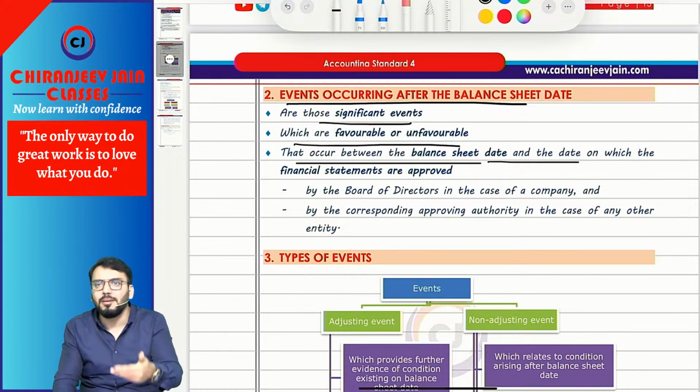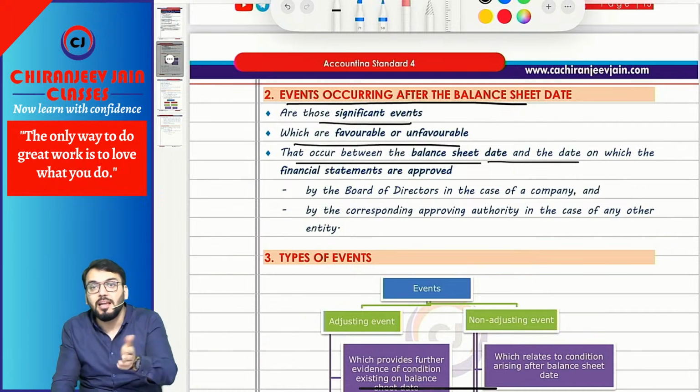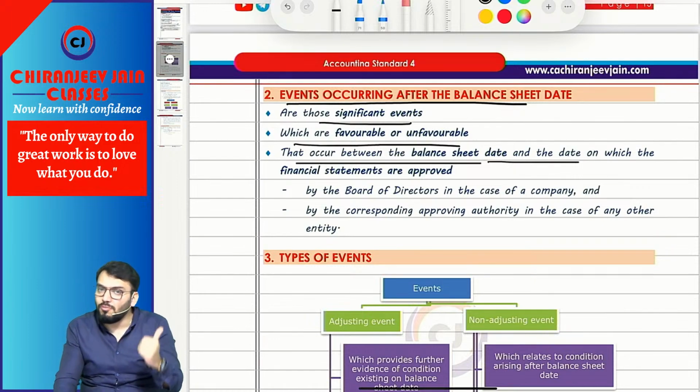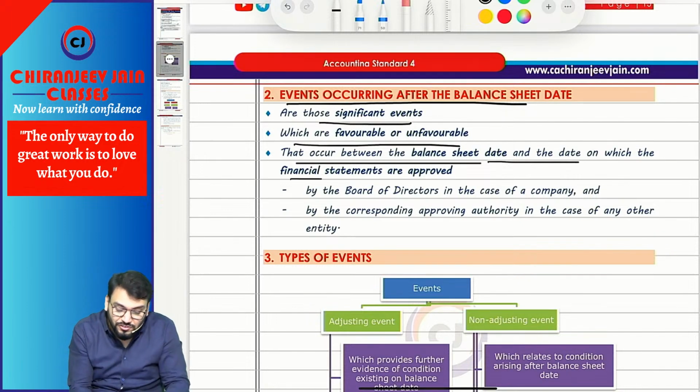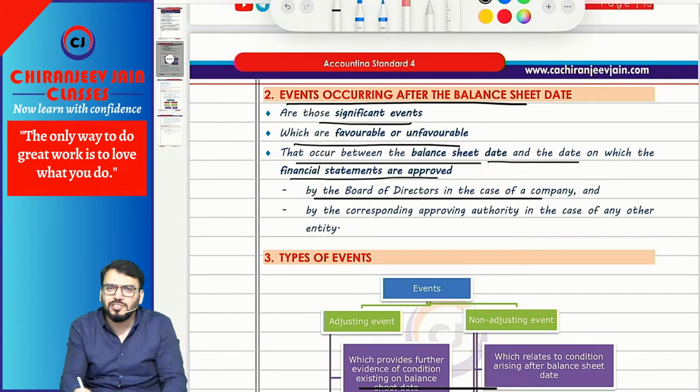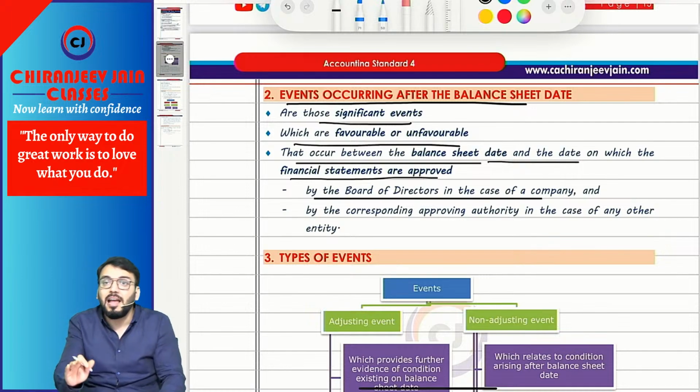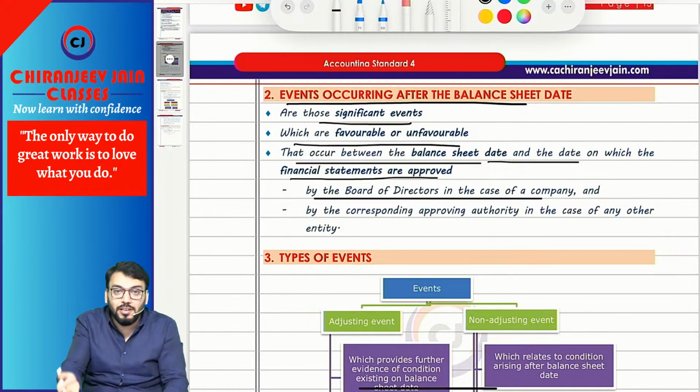So normally can I say after balance sheet date there will be one directors meeting. In the directors meeting they will approve the financial statements of what? Related financial year. Yes or no? Correct. So financial statements are approved by the board of directors in case of companies. Of course, in case of a company, the board of directors will come. In case of any other entity, by any other appropriate governing body.